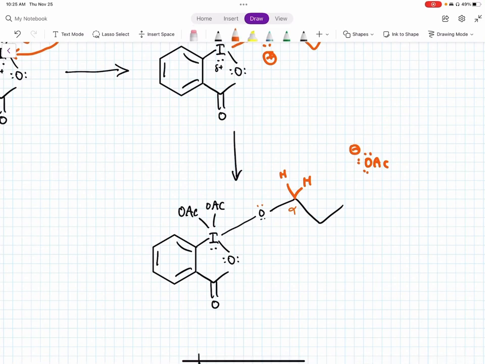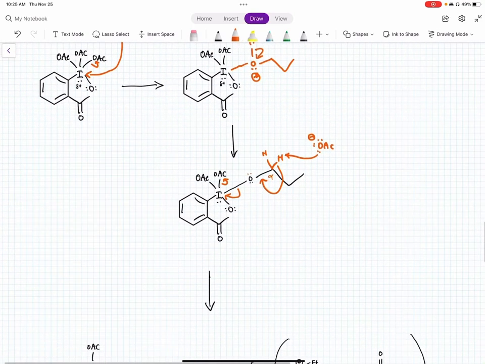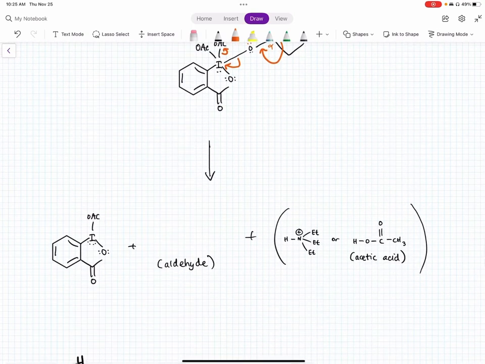So OAc negative will act as a base. We'll grab this hydrogen and donate it over here. And then again, to prevent hypervalency, this bond over here will be donated to the iodine, which will then kick off an OAc group. This then forms this aldehyde product, since we started with a primary alcohol, which looks like this.